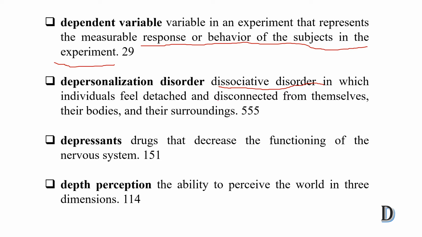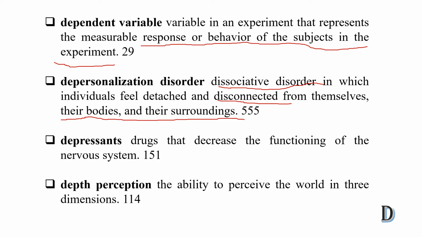He is detached or disconnected from himself, his body and his surroundings. Basically, in this disorder, the person thinks he is a machine and he is observing his body from outside of the body. So this is called depersonalization disorder.